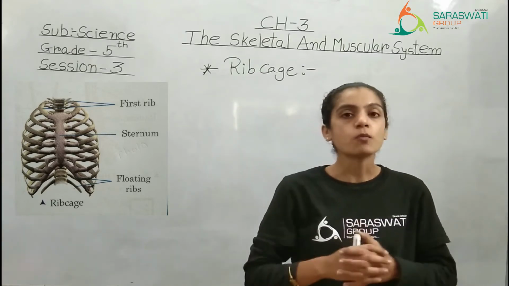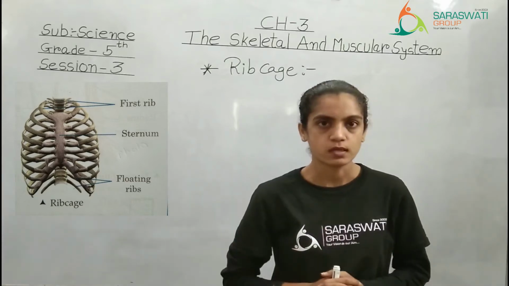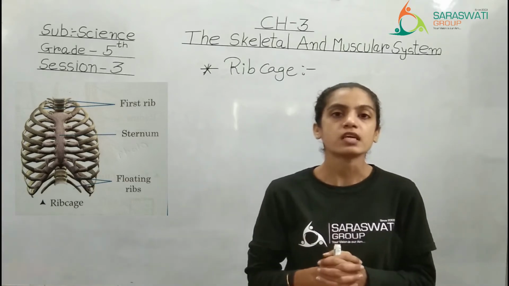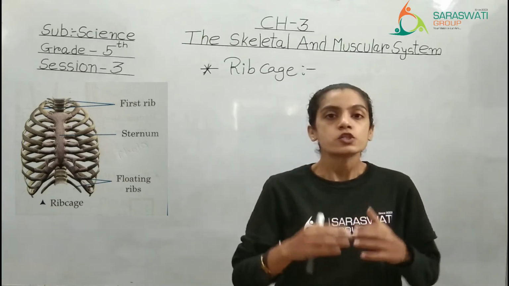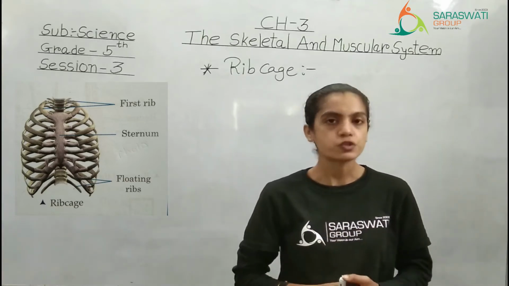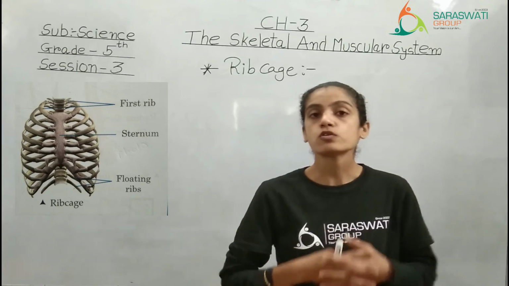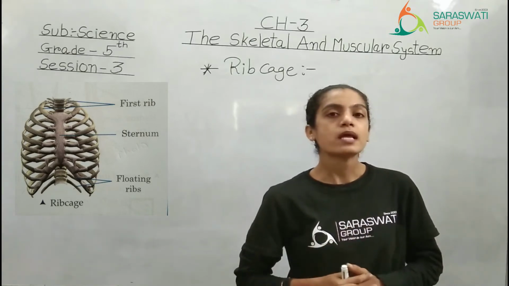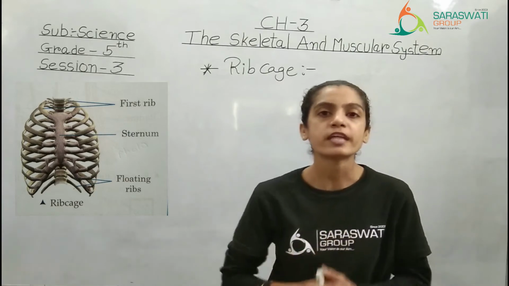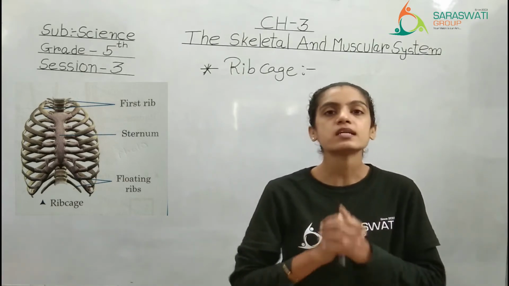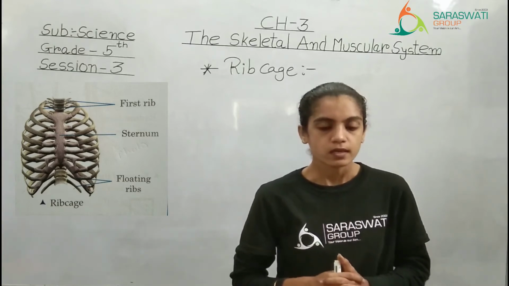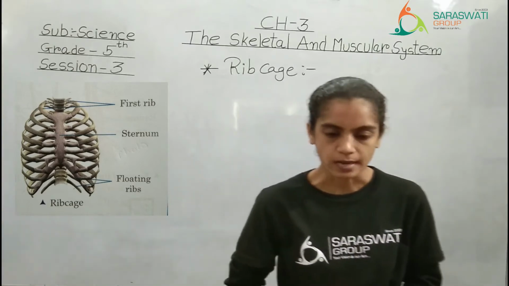Ribs means the combination of different bones which are attached with each other. The rib cage, also known as chhati nu pinjru in Gujarati, is supportive and also gives protection to some of the delicate organs present inside our body. Now we will start with that.